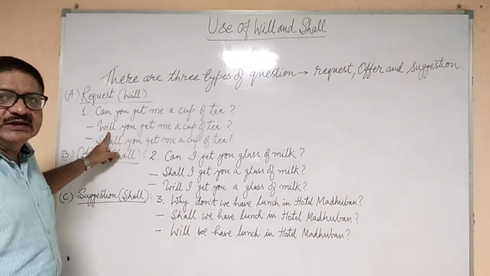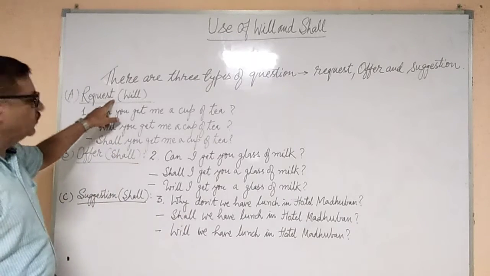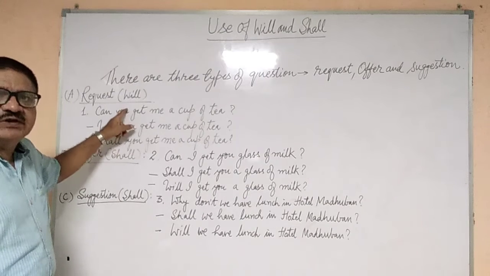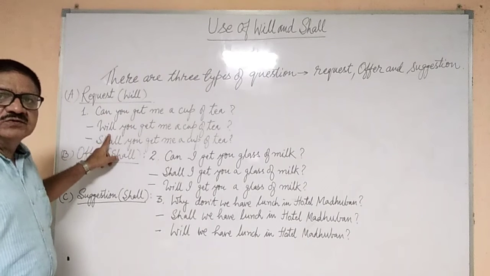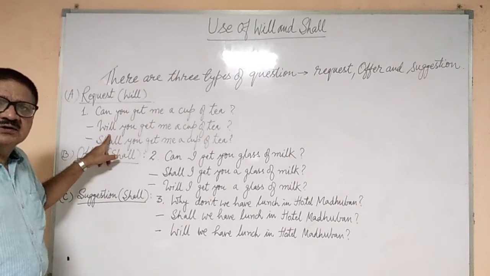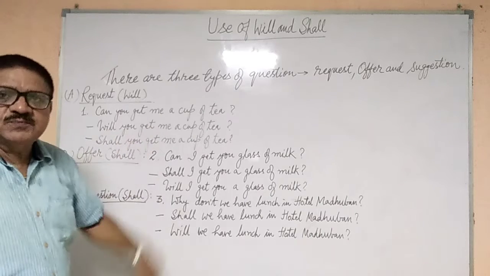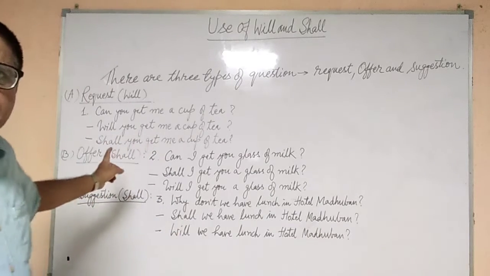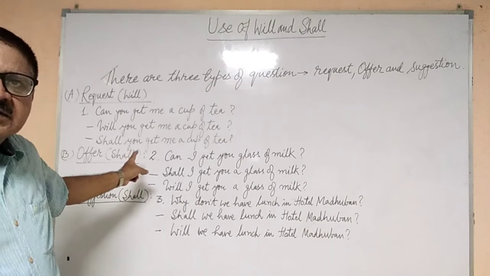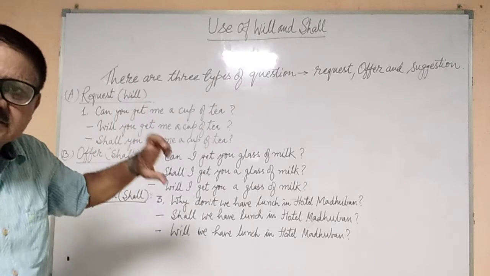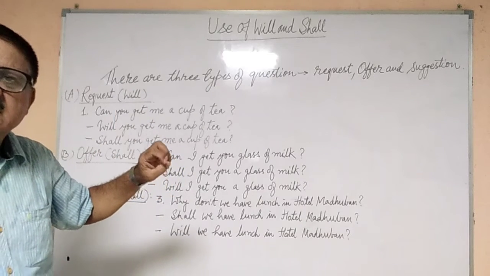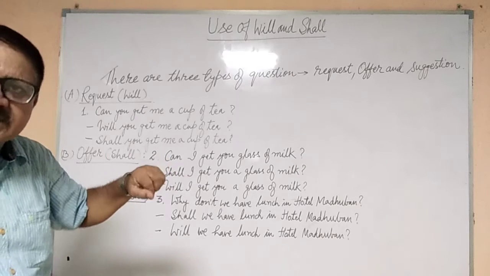We make use of will here because for request we always make use of will. So we write it: Will you get me a cup of tea? So by using will also we can make a question for request.